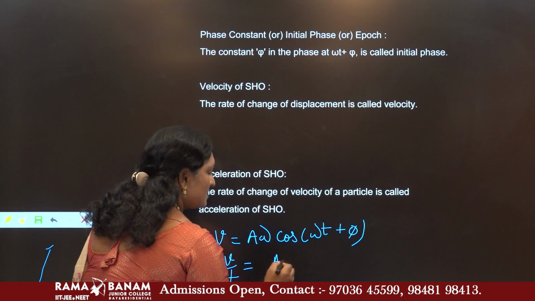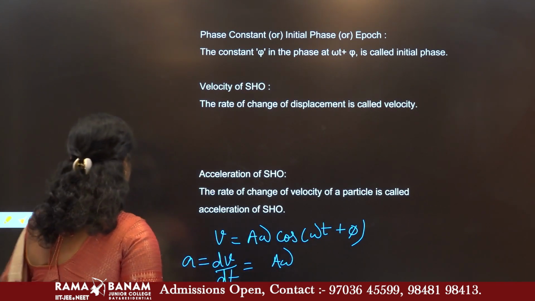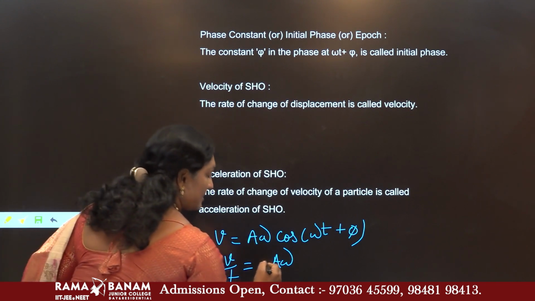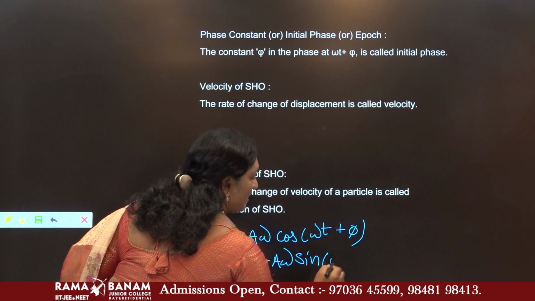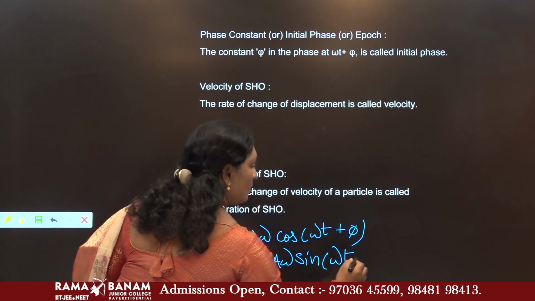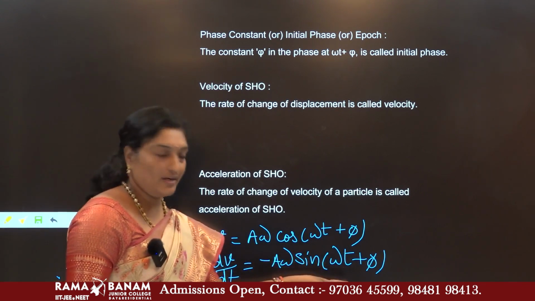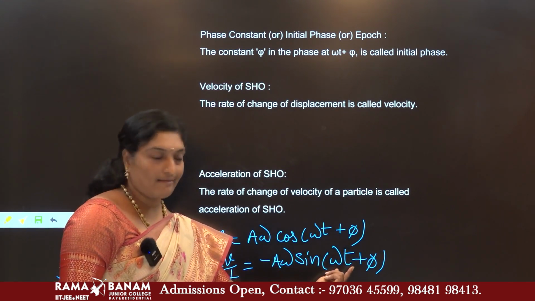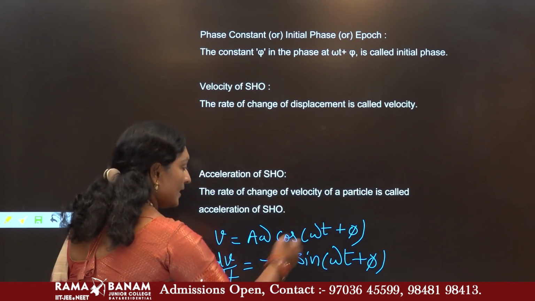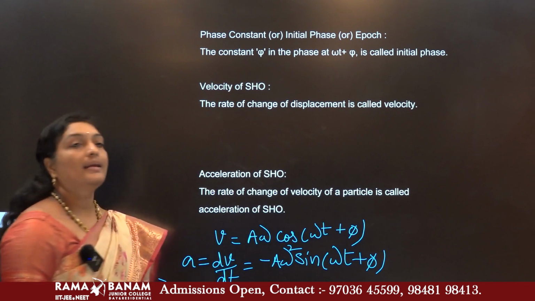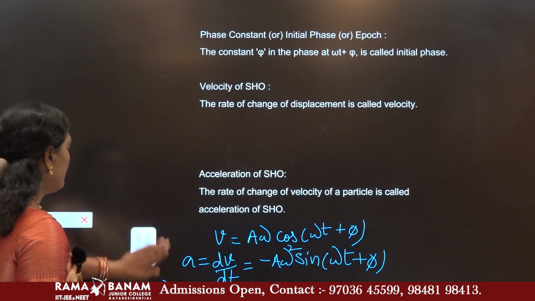A omega is a constant term as it is. The derivative of the cos function is minus sine, so we write minus a omega sin(omega t plus phi). This is the value of your acceleration, and it is not finished. The internal derivative also we have to do. What is the value of the internal derivative? It is omega. That omega and this omega become minus omega square sin(omega t plus phi).